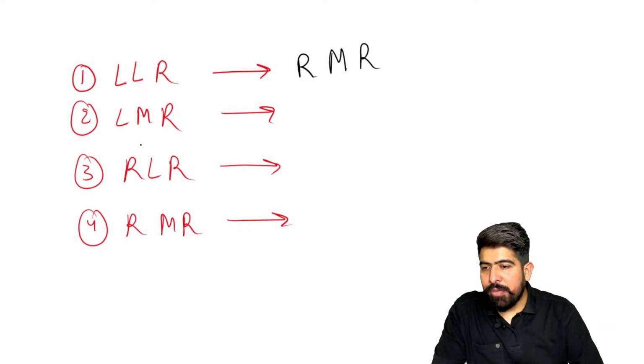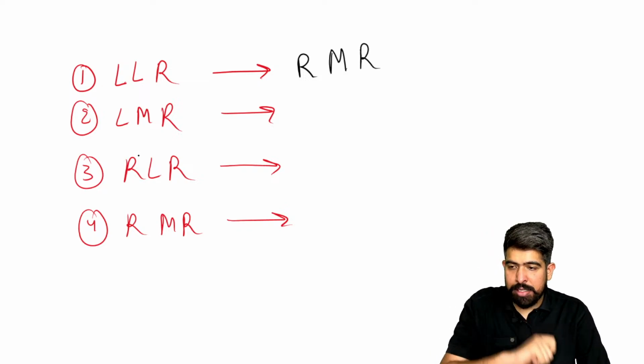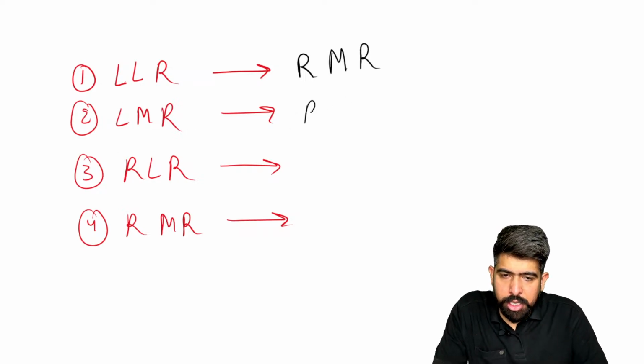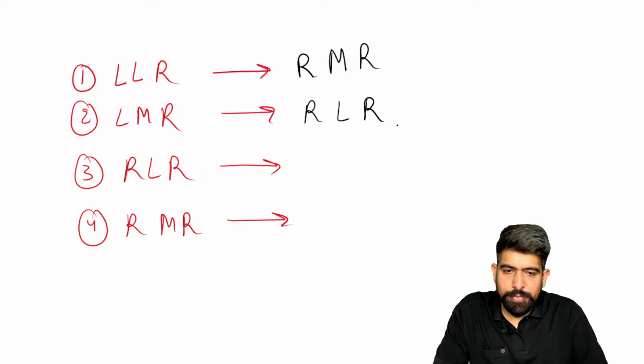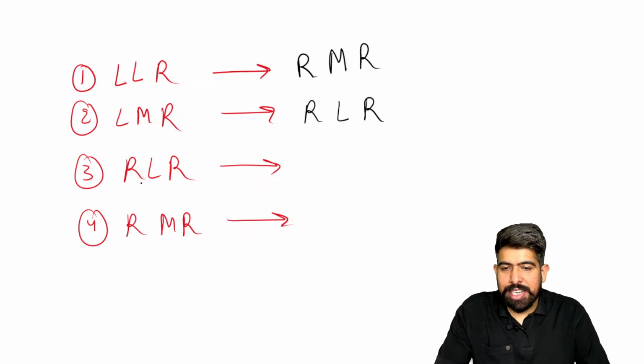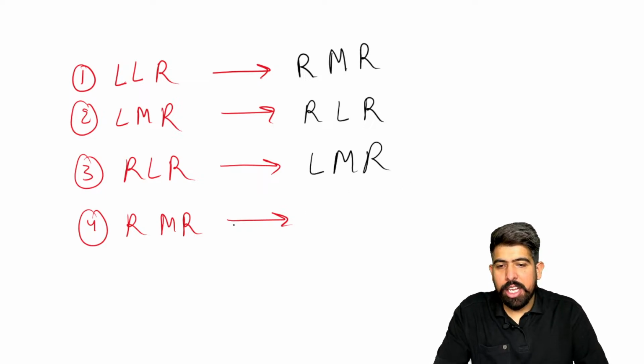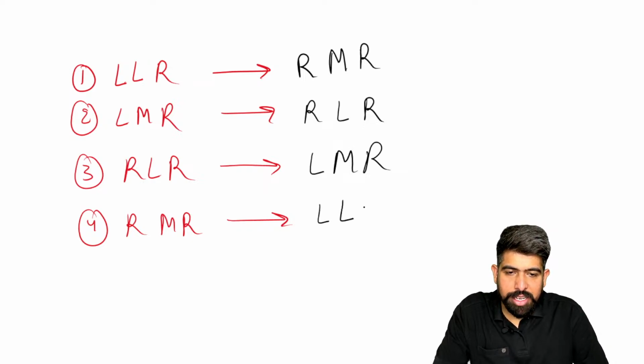Okay. What about the left medial rectus? For the left medial rectus, we have the right lateral rectus. Very good. Just opposite of it, you can see here your right lateral rectus will be your left medial rectus, and your right medial rectus is having the left lateral rectus.